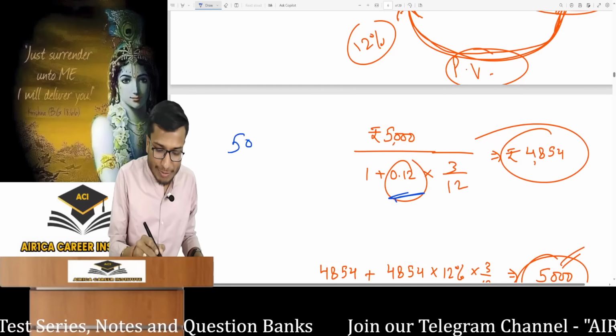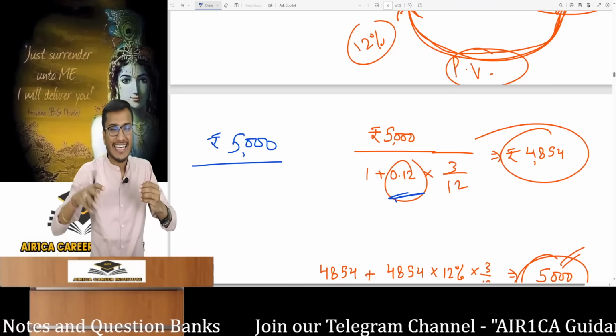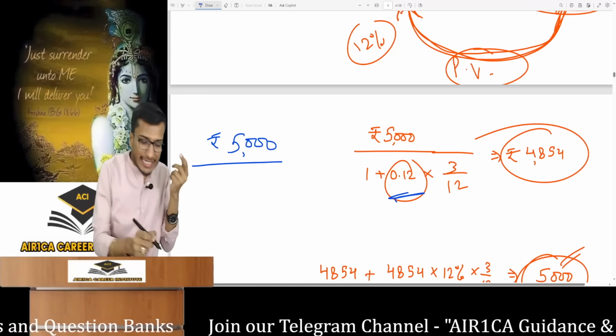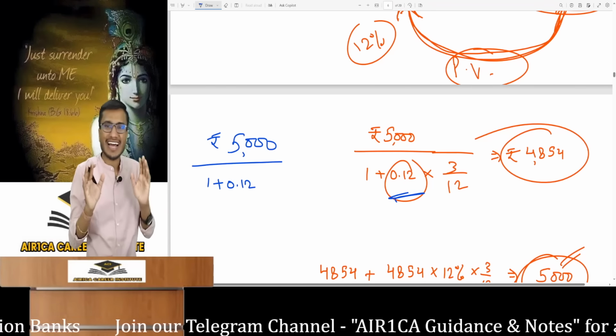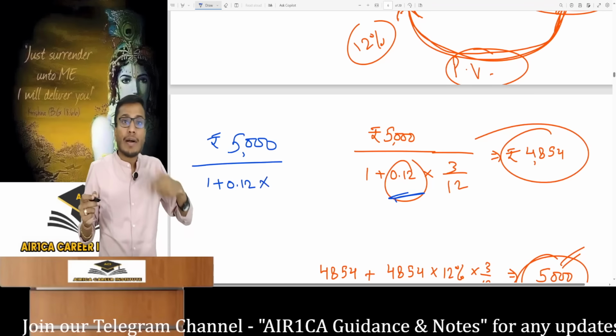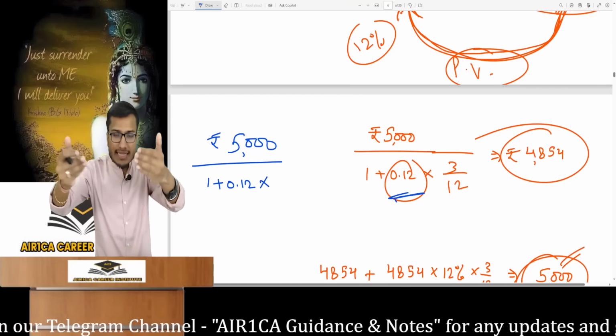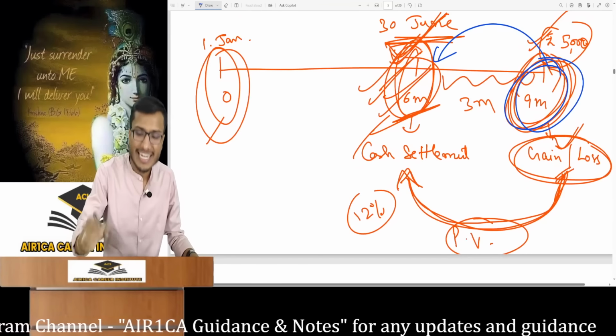So a gain of 5,000 rupees. This gain is at the end of the 9th and this at end of 6th month. So the gain is 3 months away. So bringing back for 3 months with PV, it's 1 plus R. This is the way to do PV. What is R? 12% market interest rate. R is the reference rate. But here, we do not have to pull it back for a full 12 months, but only for 3 months, specifically from the end of the 9th month to the end of the 6th month.